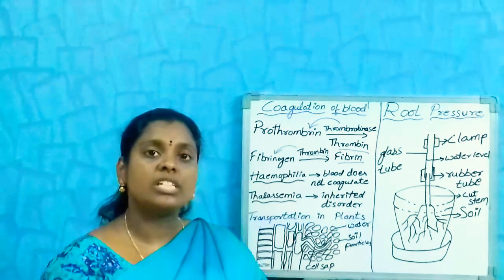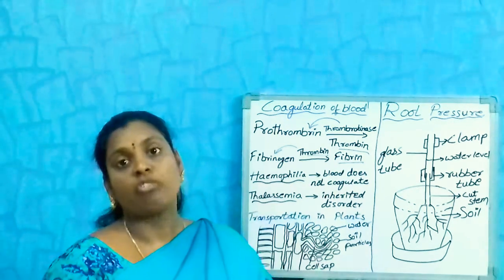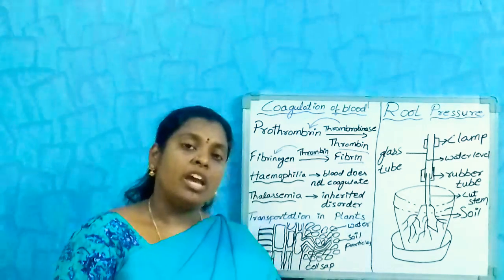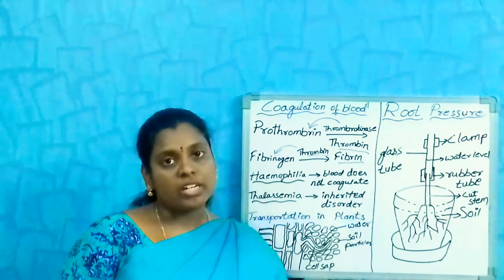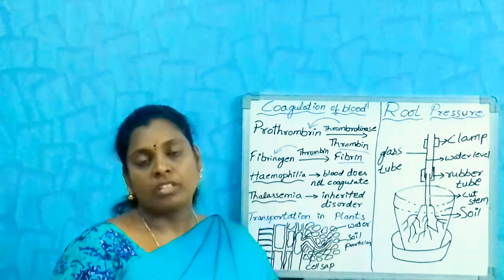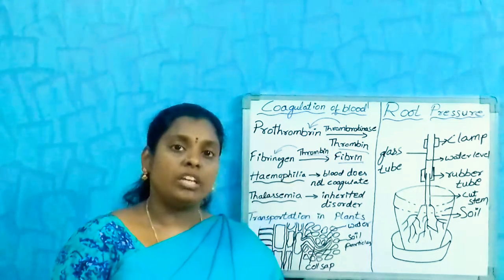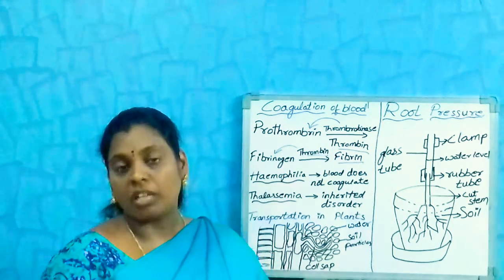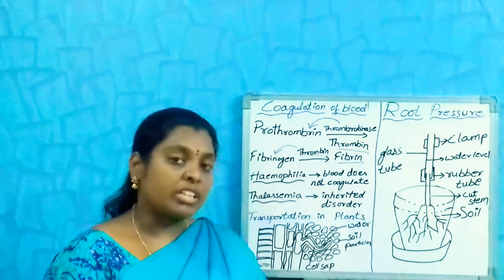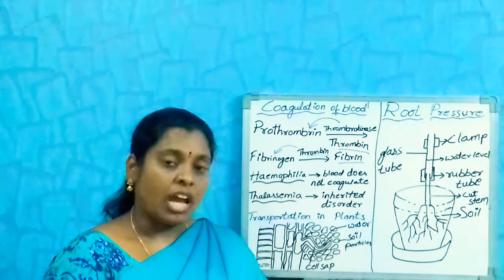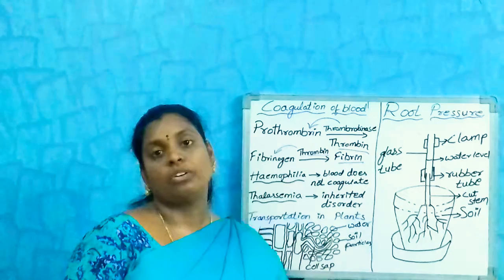The xylem vessels help in the transportation of water, whereas the phloem helps to transport the nutrients in the plant. Not only this, even the stomata present in the leaves are also helpful for gas exchange and for the process of transpiration.